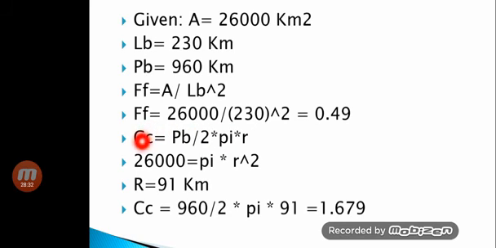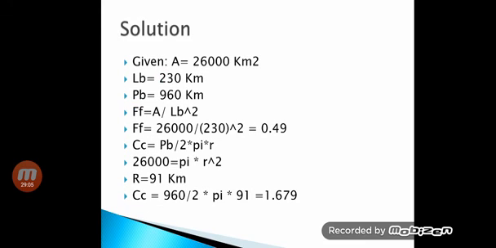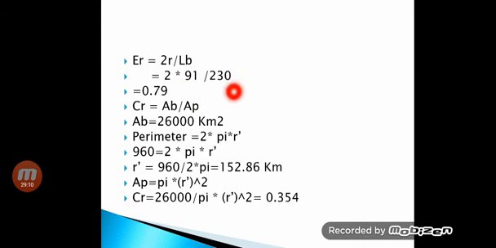From this, CC is equal to PB, everybody knows 960, upon 2 into pi into 91, which comes as 1.679. Number 3, ER is equal to 2R upon LB. Here also you have to draw a circle of the same area, so we can consider this R as 91 kilometers. So 2 into 91 upon 230 is equal to 0.79.